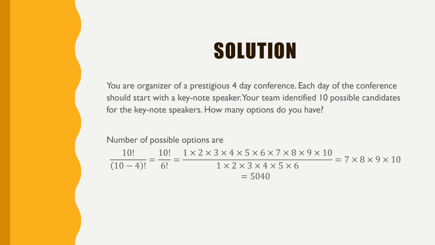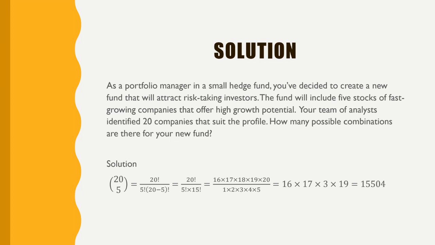Here in the permutations, we have 1 times 2 times 3 until 10, divided by 1 times 2 times 3 until 6. Once we cancel, we can see it is 7 times 8 times 9 times 10, which is here, right? So I just wanted to highlight that in this example it is happening similarly. The numerator part is the permutation, and then we are dividing by 5 factorial. I wanted to highlight this part. Okay, thank you. You're welcome.